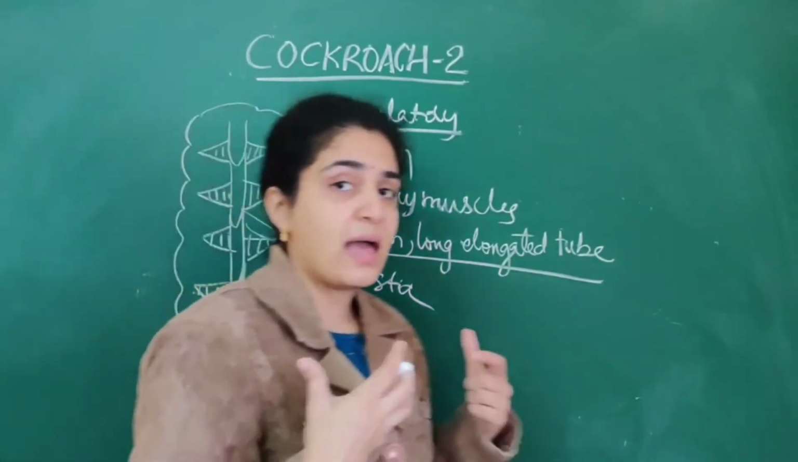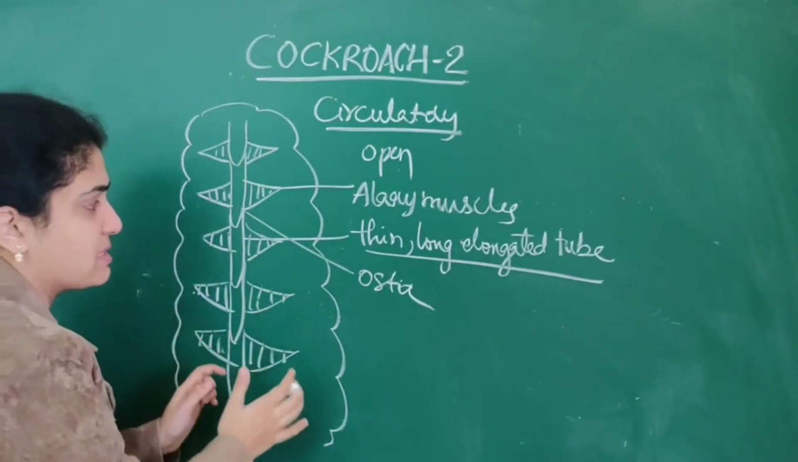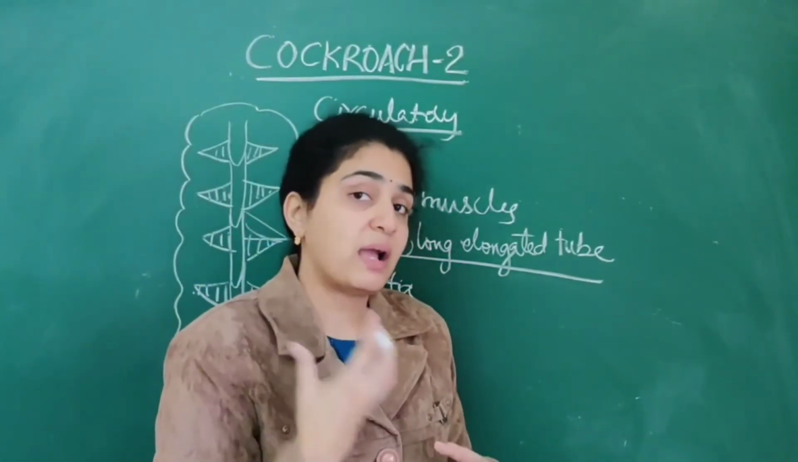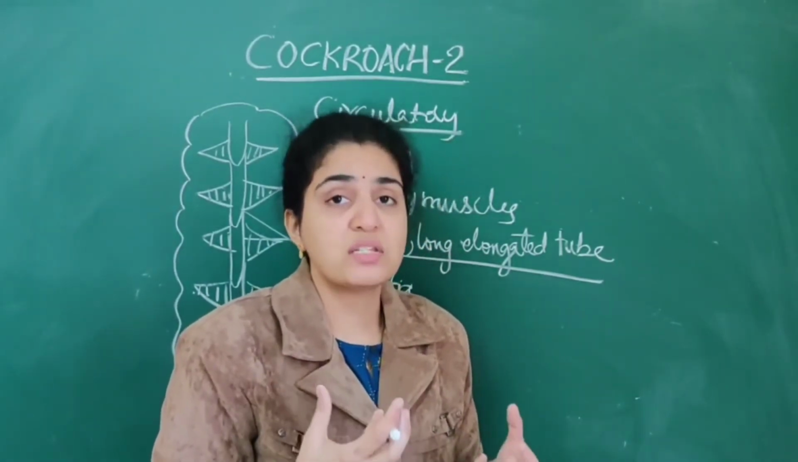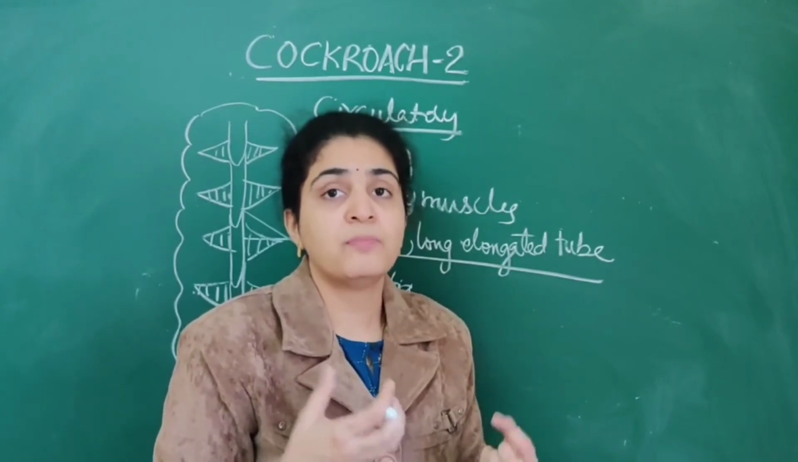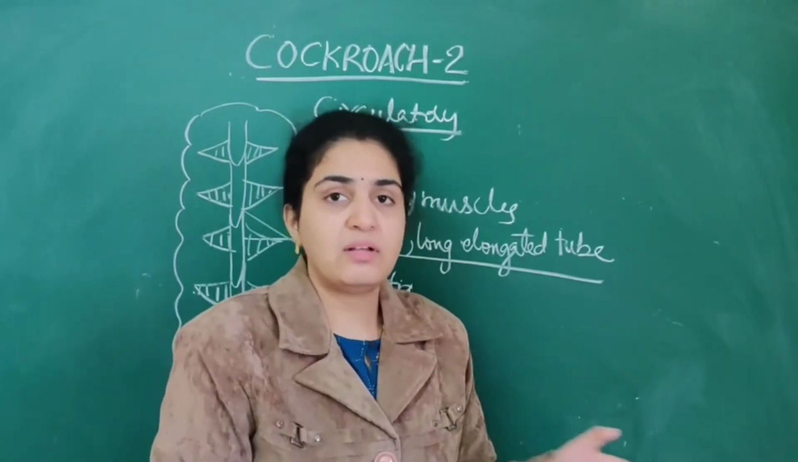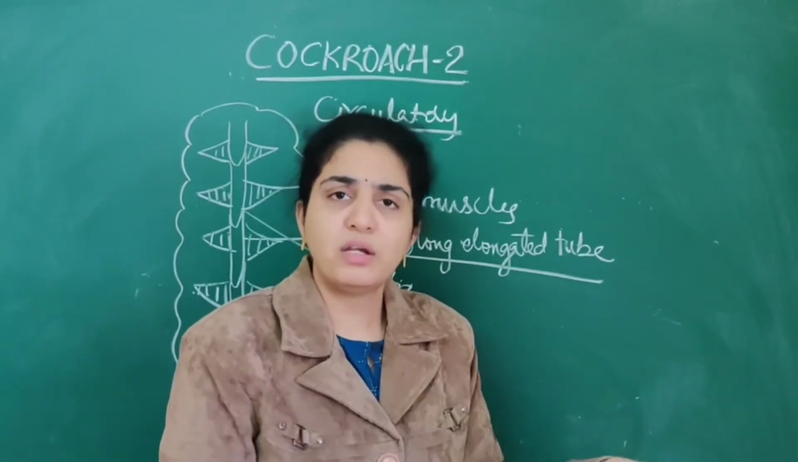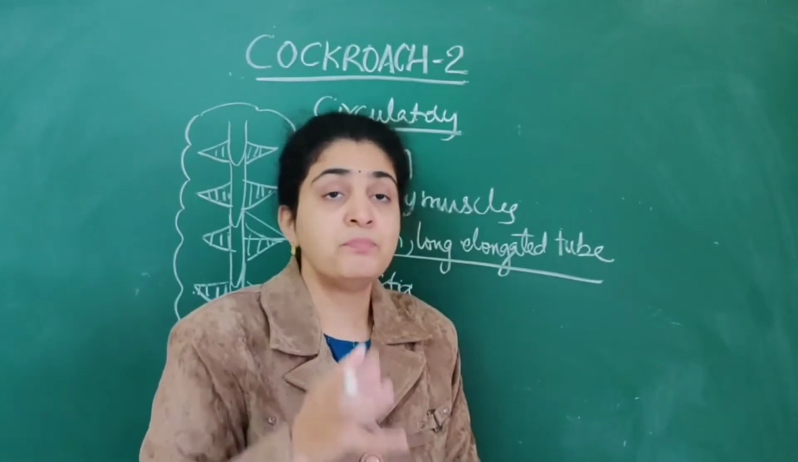Next, numerous alary muscles are present on the side, as well as numerous ostia. Like how spiracles play an important role in respiration, ostia play an important role in the heart of the cockroach. That is, they draw the blood and supply it to all different parts of the body. They will open anteriorly into sinuses, okay.